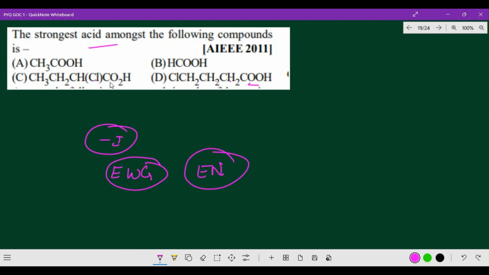In that, acetic acid is also strong and formic acid is also strong. Formic acid is actually much stronger than any other simple carboxylic acid. Now here they have given two more options.